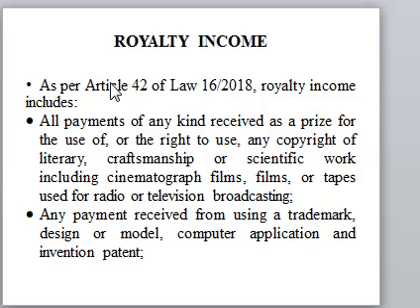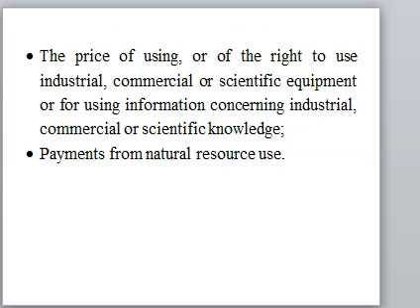We also have payment received on trademark, design, model, computer application. That is also under royalties. So royalty also includes the price for using a right for use of industrial, commercial, scientific equipment, and information concerning industrial, commercial, or scientific knowledge. It is also under royalties.